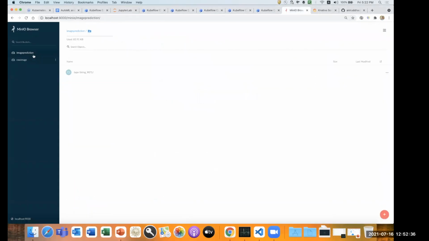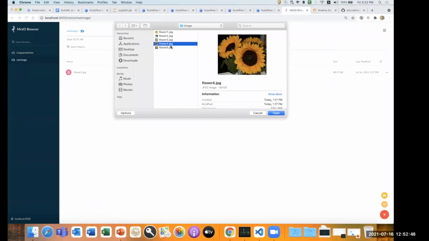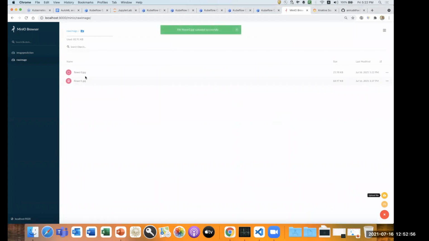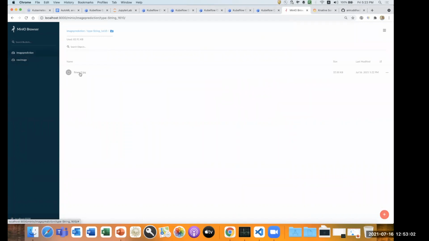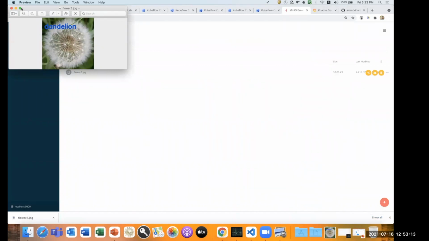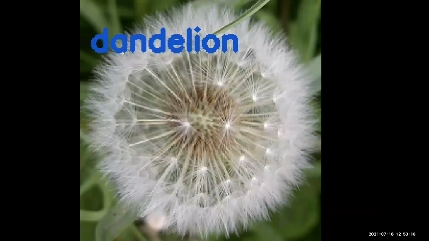Let's see. So this is the MinIO object storage where the incoming images from my IoT devices might be dumped, right? So let's say I want to upload an image. Let's take some image, and try to upload it. It created a folder right now. So this is the prediction results. Let me try to save the prediction results. So my prediction result has been dumped as a dandelion. So this is the flower.